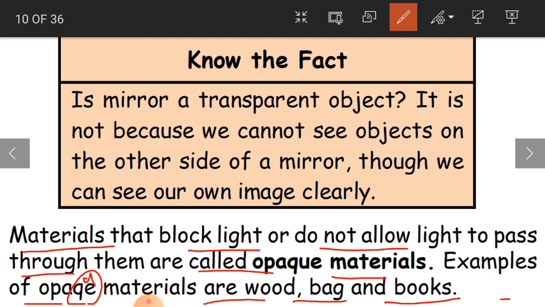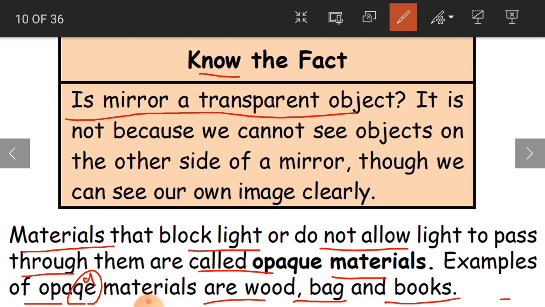And here is a fact. What is the fact? About the mirror. We have mirrors and we love the mirror very much. Why do we love the mirror? We love to see our faces in the mirror. Is this mirror a transparent object?